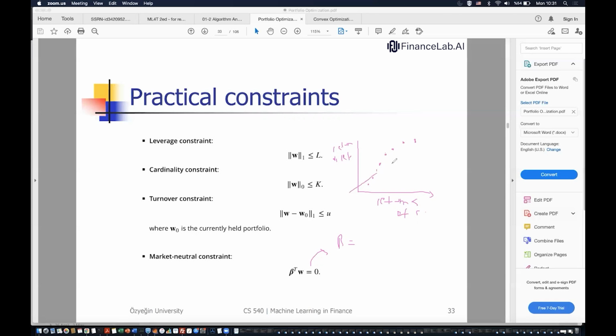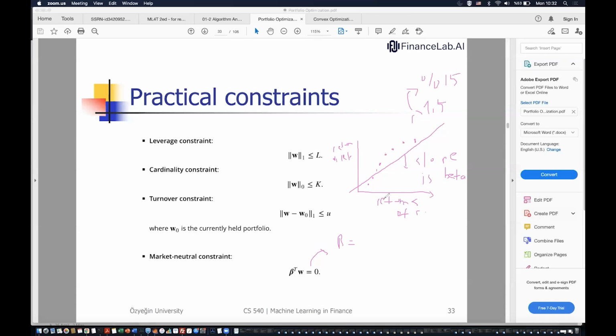Then we are trying to fit a line, the optimal line by a least square equation, and basically the slope of this line is beta. The slope is called beta, which shows the relation of the return of the asset with respect to the market. Positive beta means if the market is returning positive, then our stock is also historically returning positive. If it's really high, for instance, if the beta is something like 1.5, then it means if the market returns 10%, then expectedly our asset returns 15% historically.